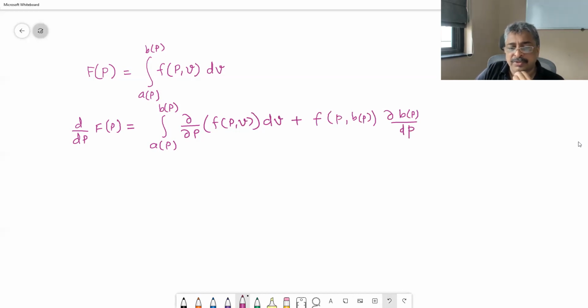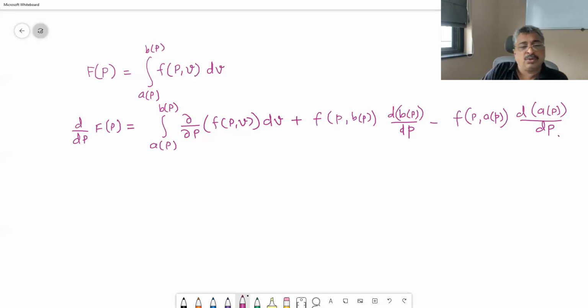It is not a partial derivative, it is a regular derivative, minus f of p comma a of p times d of a of p upon dp.